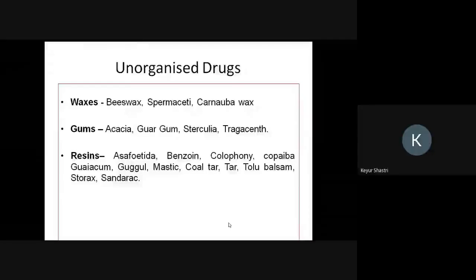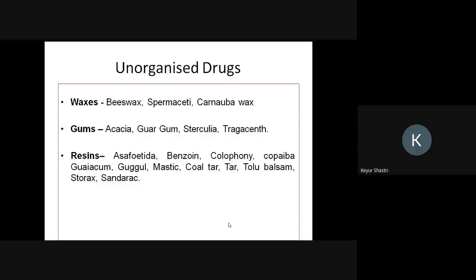There are so many examples of unorganized drugs, and over here I'm giving some additional examples. For example, beeswax, spermaceti wax, carnauba wax. They all come under waxes. Spermaceti wax and beeswax are of animal origin. Carnauba wax is of plant origin. The second example is the gums like guar gum, tragacanth, sterculia, acacia. These are the gums which are of plant origin.